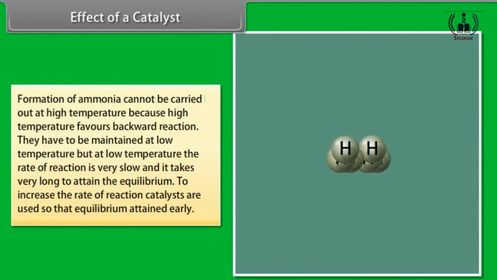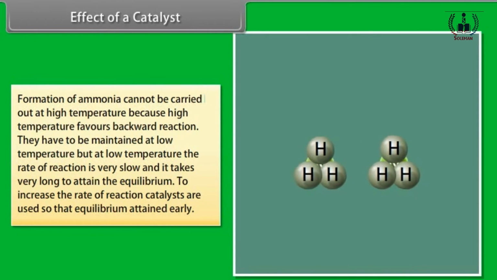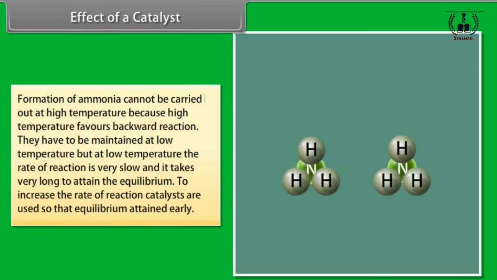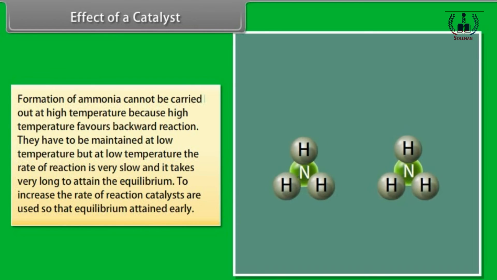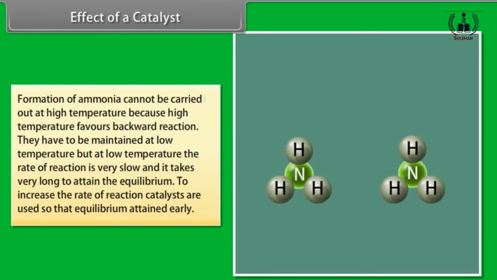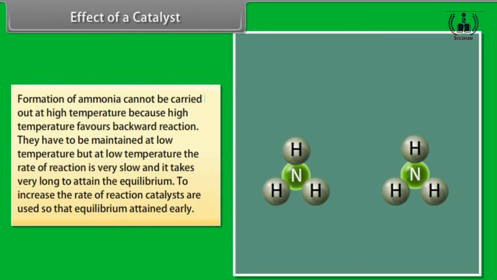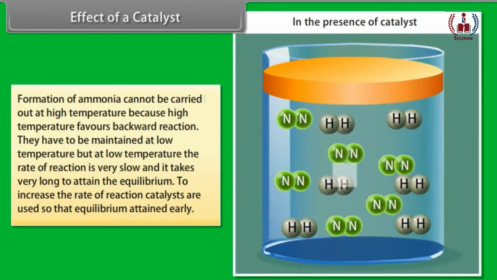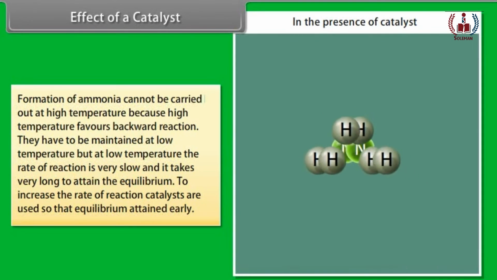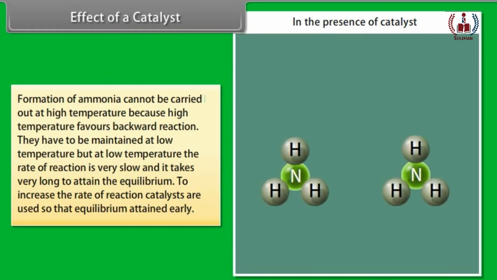formation of ammonia cannot be carried out at high temperature because high temperature favors the backward reaction. It has to be maintained at low temperature, but at low temperature, the rate of reaction is very slow and it takes very long to attain the equilibrium. To increase the rate of reaction, catalysts are used so that equilibrium is attained early.